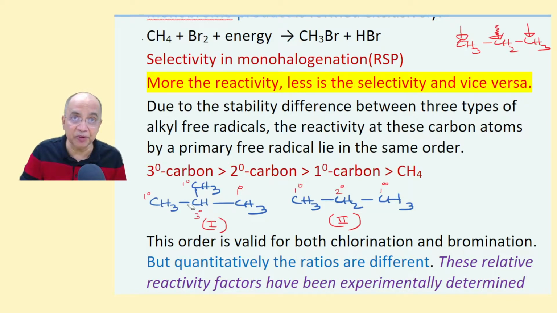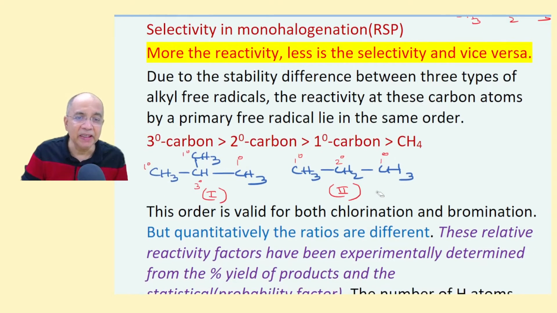This is a 3 degree carbon. You know what is a 3 degree carbon? Carbon bonded with only one hydrogen. So, a primary free radical like a halogen radical or atom will prefer to attack faster at this 3 degree position and abstract H dot to produce HX and produce a much more stable tertiary butyl free radical, a 3 degree free radical. And this is 2 degree, and there is a competition between 1 degree and 2 degree, and 2 degree will be preferred because the abstraction of hydrogen atom from here will produce isopropyl free radical, which is more stable than n-propyl.